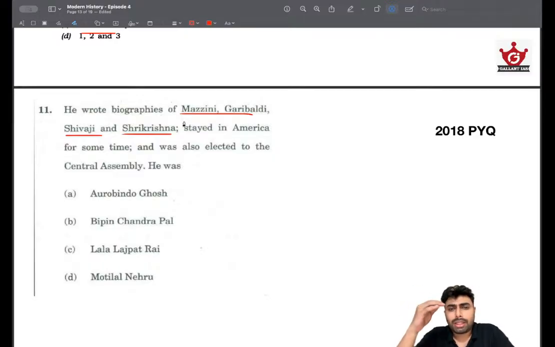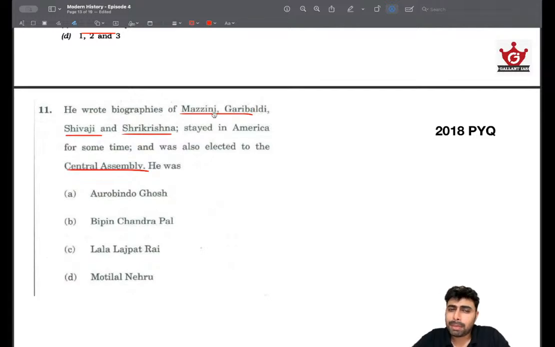Mazzini and Garibaldi were militant leaders, and Mazzini is the father of modern Italy, if I remember correctly, and it was all about armed struggle. And Shivaji, of course, an Indian emperor, had his own ideals, somebody with high virtues, etc. And Sri Krishna. So somebody who is aligning very much to a militant armed struggle, somebody leaning slightly more towards the religious side of things, and somebody who has been elected to the Central Assembly.